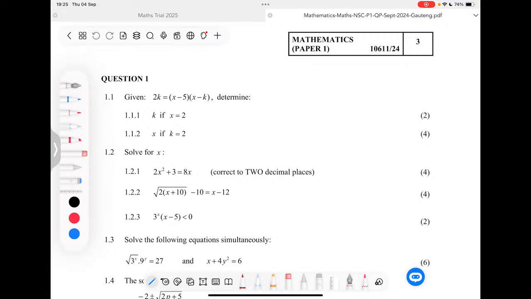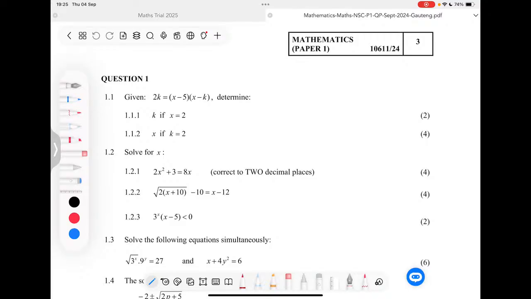Anyway, you're not going to get the full 100% in most cases, but at least you can get a distinction if you are well prepared. So don't cry for 2 marks. Be strategic when you write your exams. I think that's what I want to advise on question 1.